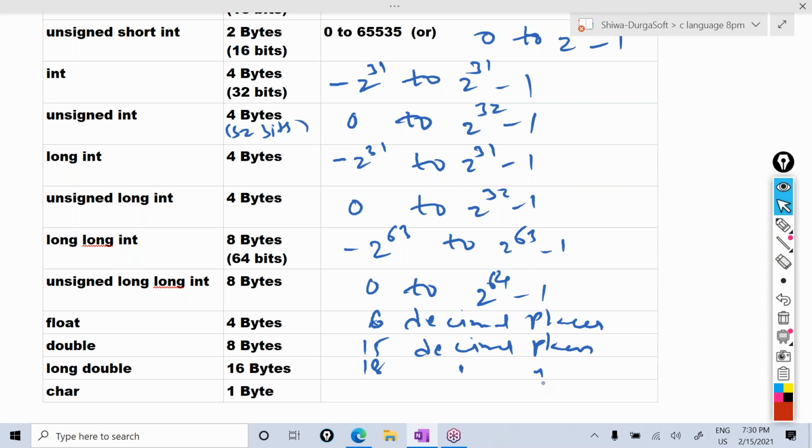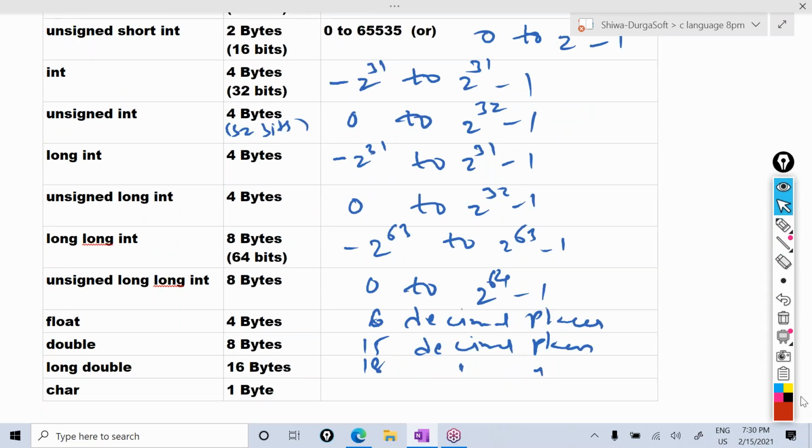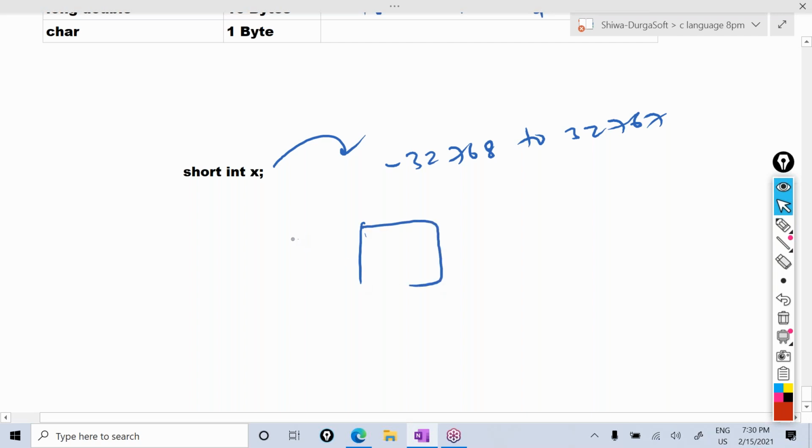Okay, so these are the data types and their ranges. The point to understand here is, if you declare a variable as short int x, this x can accept values between minus 32,768 to 32,767 only. Why like this? Because for the short int, how much memory will be allocated? 2 bytes. So 2 bytes means how many bits? 16 bits.